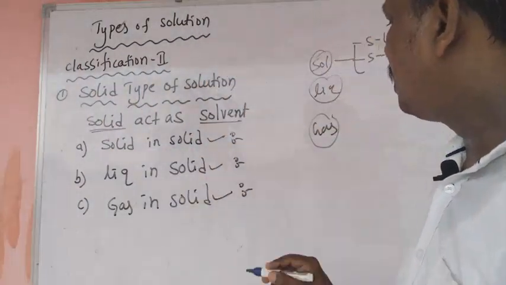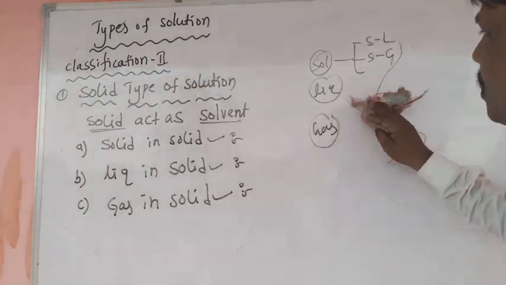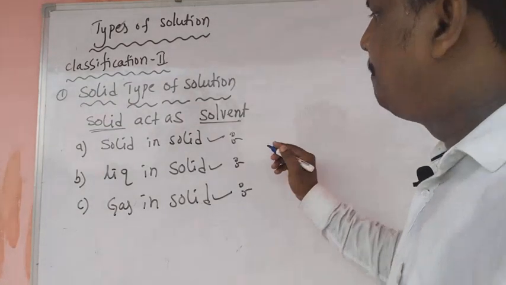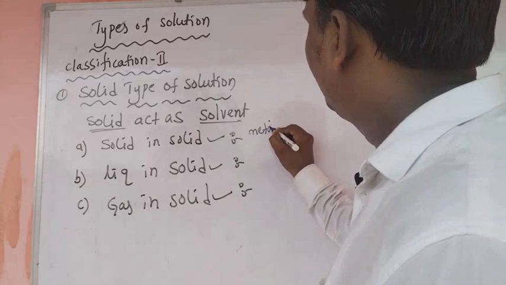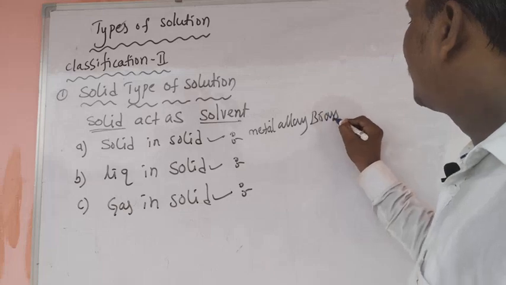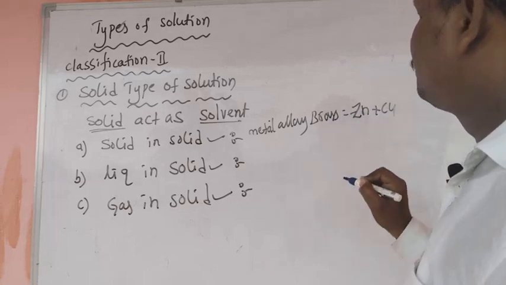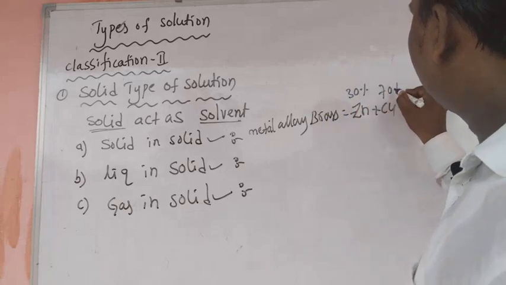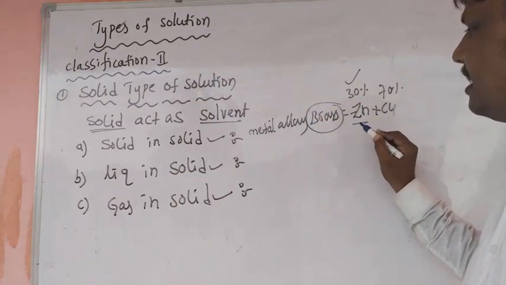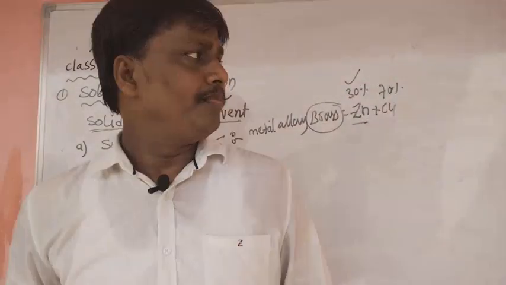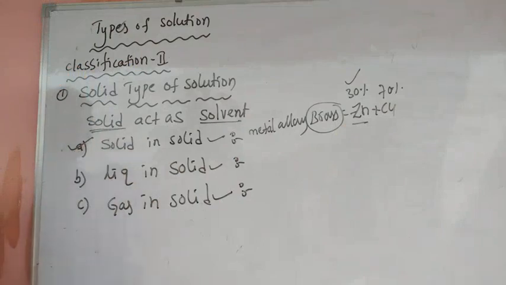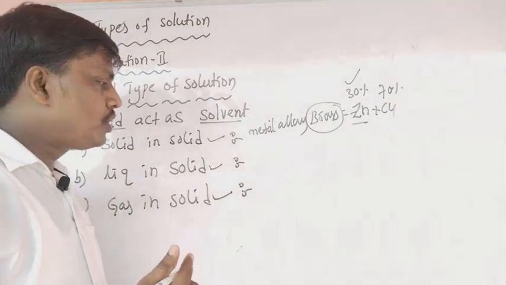So the best example of solid in solid type of solutions is metal alloys. Brass is the best example, a combination of zinc and copper. 30% zinc and 70% copper are mixed to form brass. Zinc is in the lesser quantity, so zinc acts as the solute and copper acts as the solvent. Both are solids, so this is an example of solid in solid type of solution.